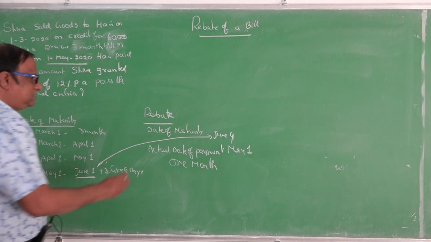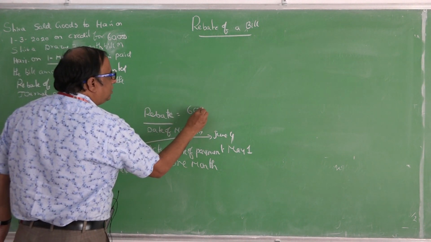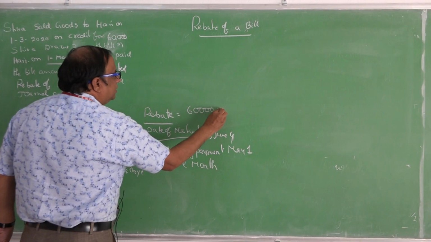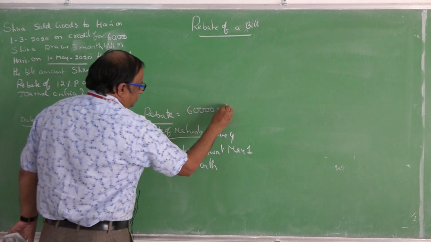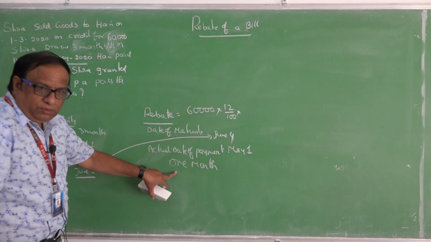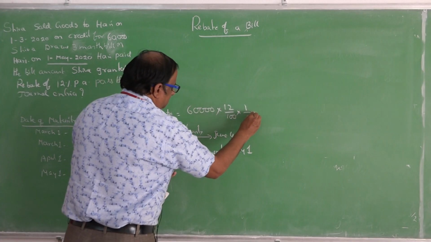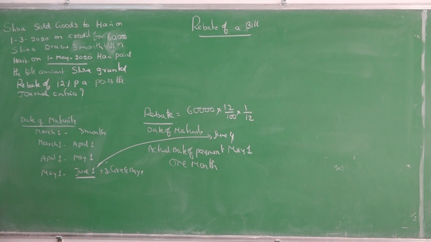So, in such a case, what will the rebate be? What is the bill amount? 60,000 into the rebate rate, 12%. How many months before did he pay? 1 month. So, you can see 60,000 bill amount, 12 months, 12% rate of rebate, and 1 month before he has paid.